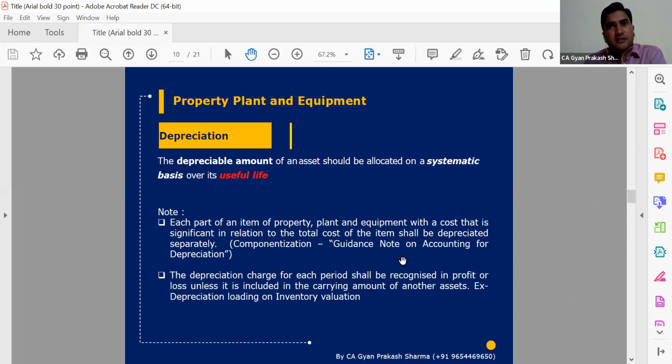Now, when we have identified useful life, we can charge depreciation by different methods, like the straight line method, the written down value method, or the unit of production method, whatever method management wants. There is no specific restriction, but whatever method we are following, we need to follow it consistently. And if we want to make a change, then that will be considered a change in accounting estimate in Ind-AS compliant entities. That is important, because apart from simple depreciation, we know very well from Accounting Standard 10 and now Ind-AS 16